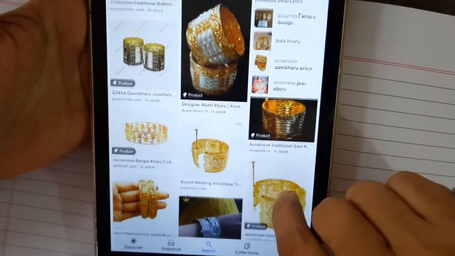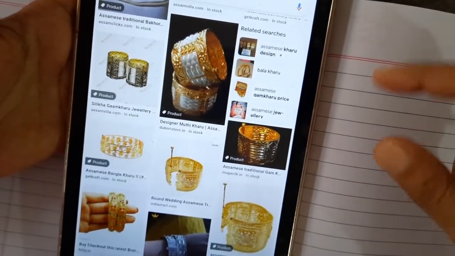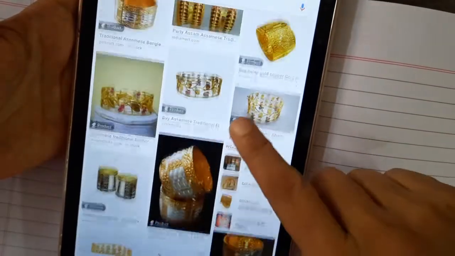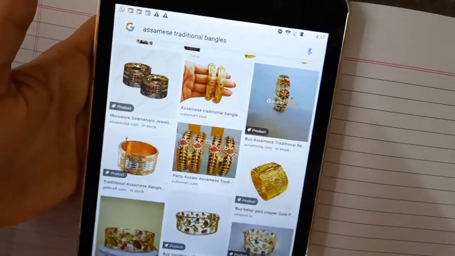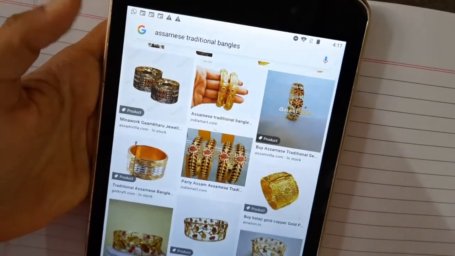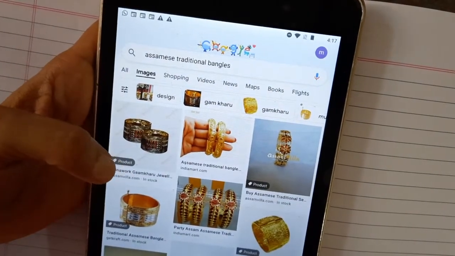Again you take the pictures of these different types of bangles in a Word file. You can take 3, 4, 5 pictures, and then paste those in the outline of the bangles.